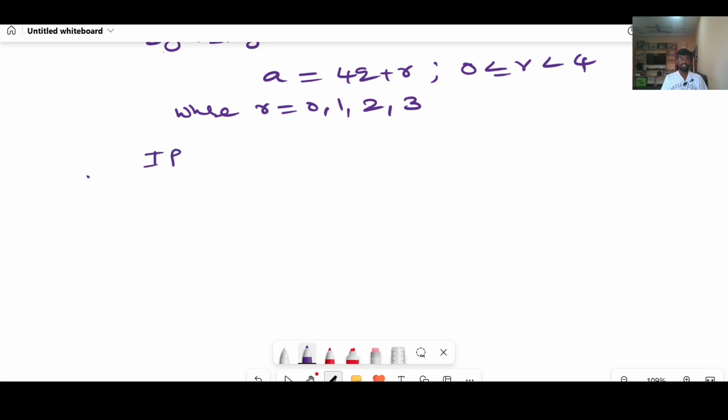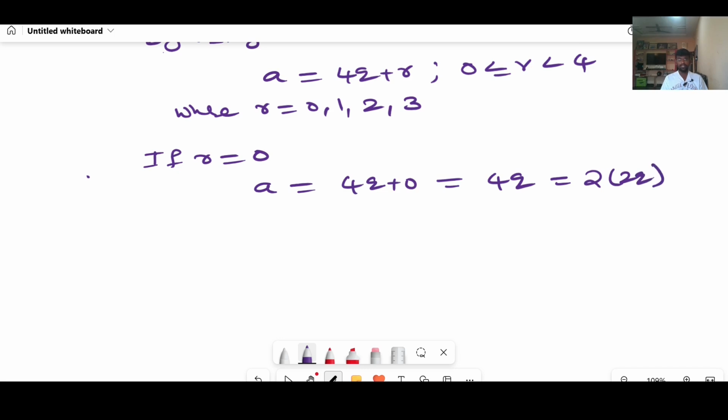If we take all the cases, if r equal to 0, a will be 4q plus 0, that equals 4q. I can write it as 2 into 2q. Ultimately I can conclude that this is an even number. On the right hand side we have two multiples, which are even numbers. We don't need that one, because we need to prove every positive odd integer. Here we are getting an even integer, therefore it will not help us.